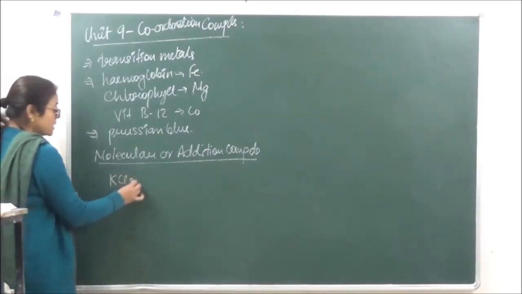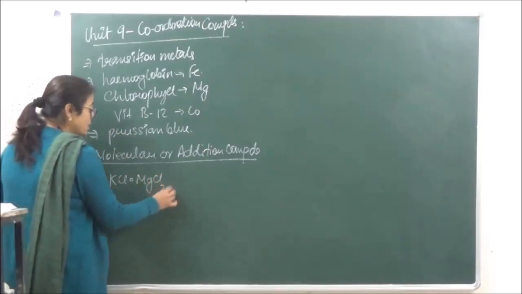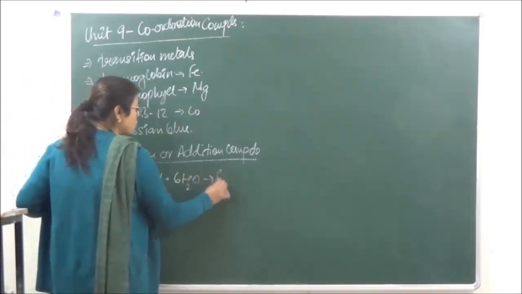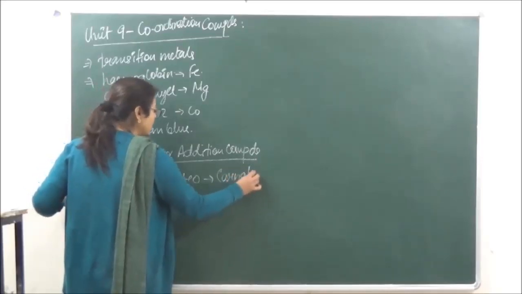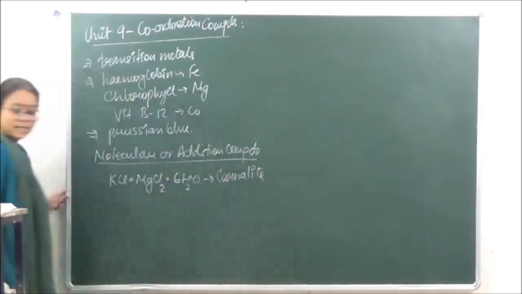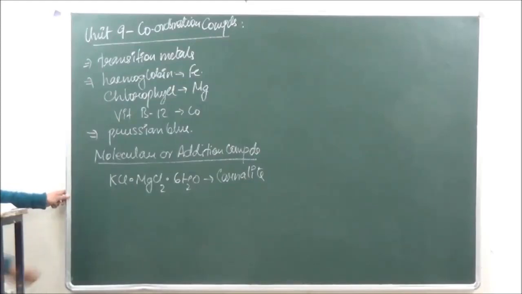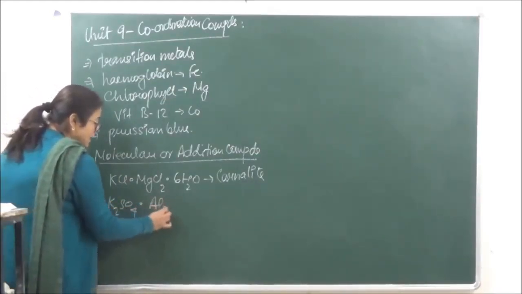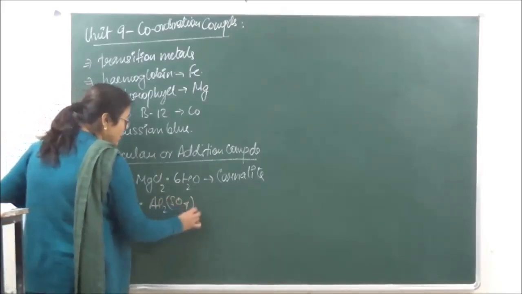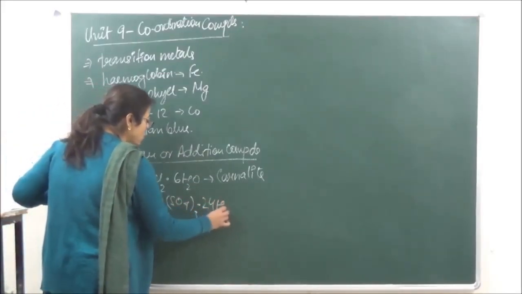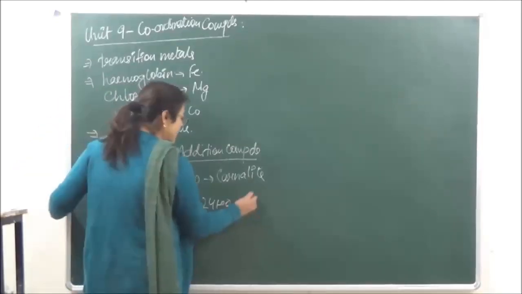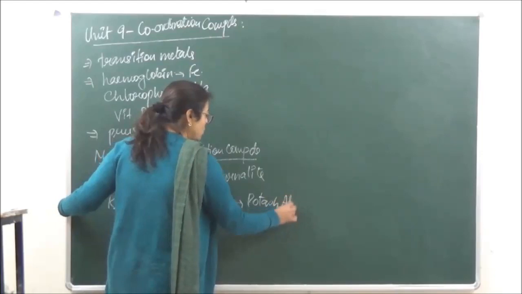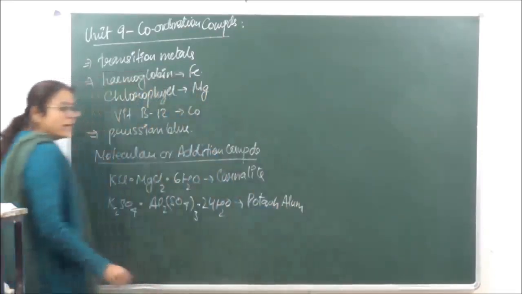Examples which we can take are KCl·MgCl2·6H2O, which is known as carnallite. ठीक है? फिर उसके बाद हमारे पास आता है K2SO4·Al2(SO4)3·24H2O, which is known as potash alum, फिटकरी जिसको आप बुलाते हो, right? Potash alum.